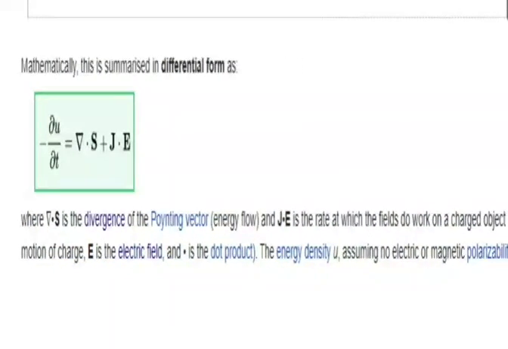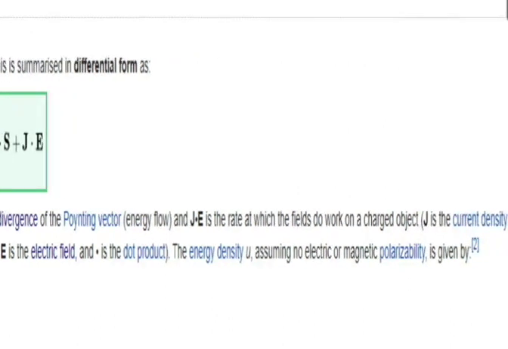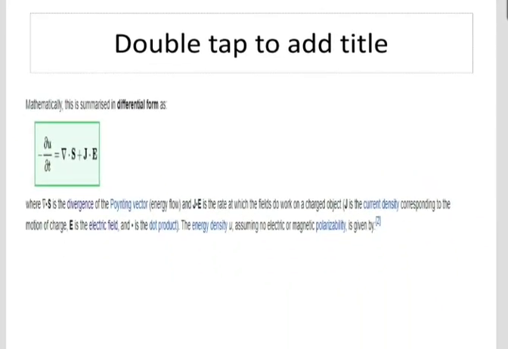corresponding to the motion of the charge, E is electric field, energy density U assuming no electric or magnetic polarizability. So the Poynting theorem should read: the rate of change of energy in the field is equal to negative of the work done by the field on the charged particles minus the Poynting vector term.